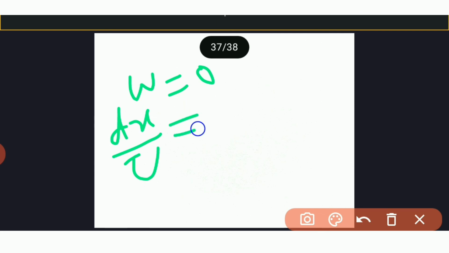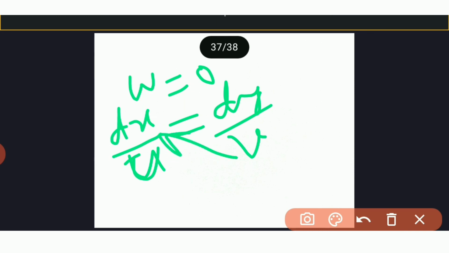So w is equal to 0, and the differential equations of the streamlines, we know, are dx upon u is equal to dy upon v. So what we get? We get v dx minus u dy is equal to 0.